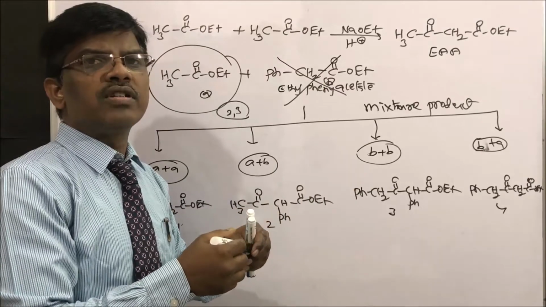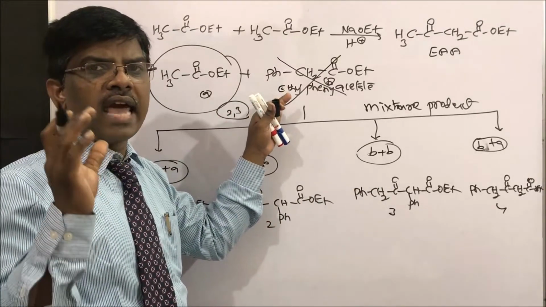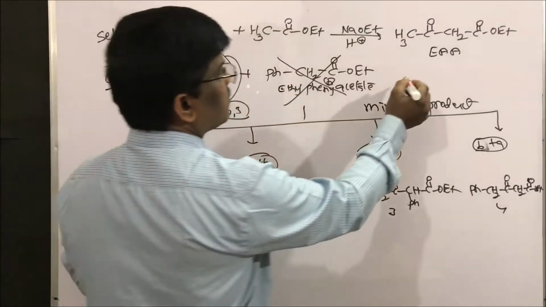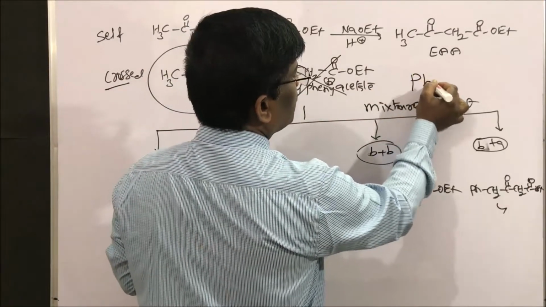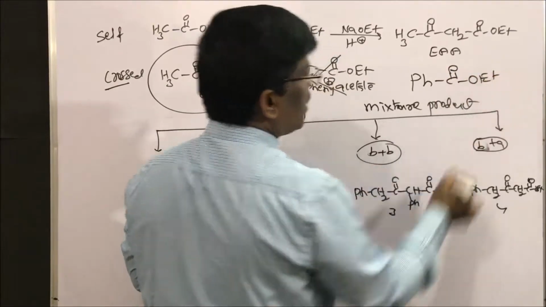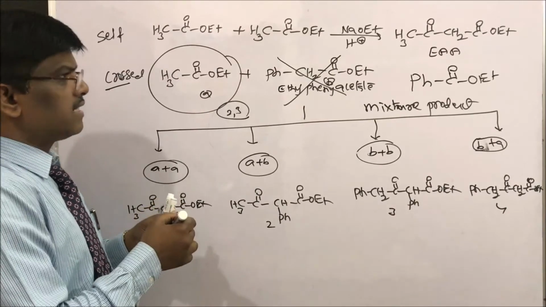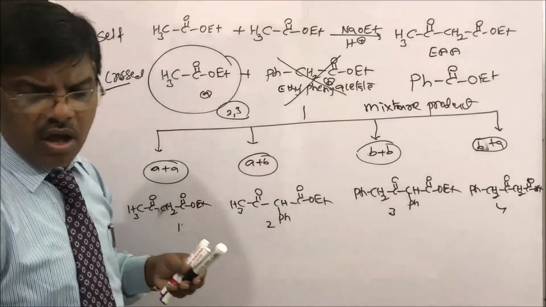So which compounds are usually taken? The compounds which do not have alpha hydrogens, for example ethyl benzoate. So one compound is ethyl benzoate. Let us write the compounds commonly taken.